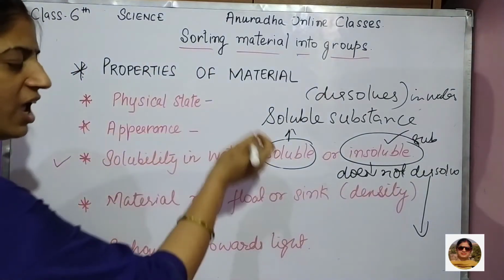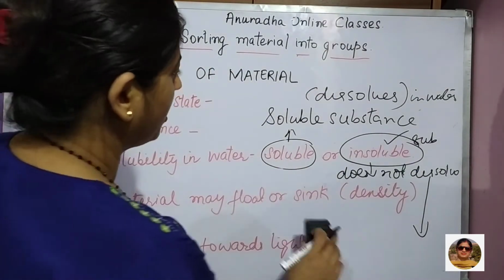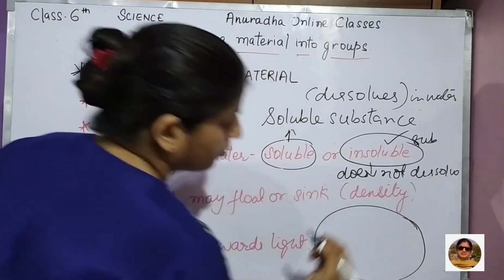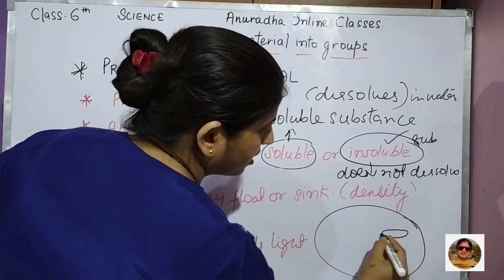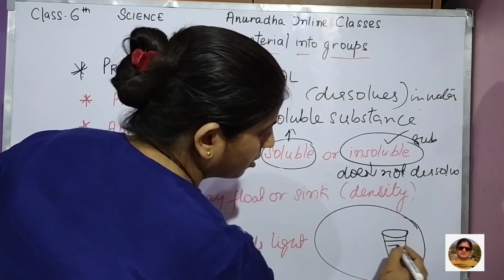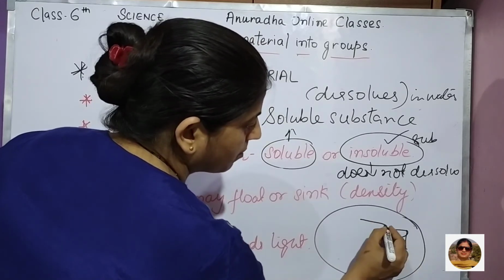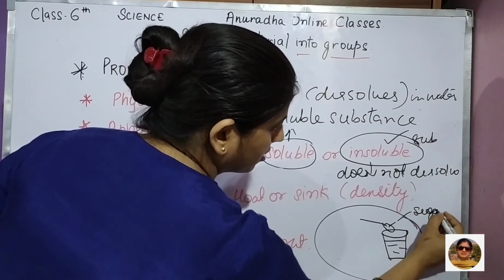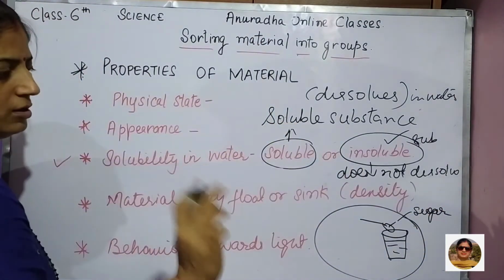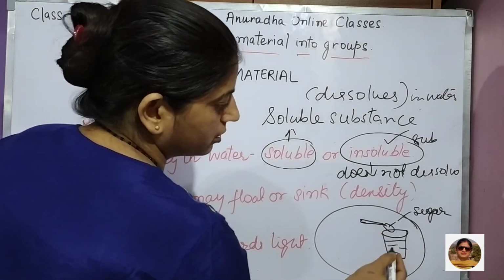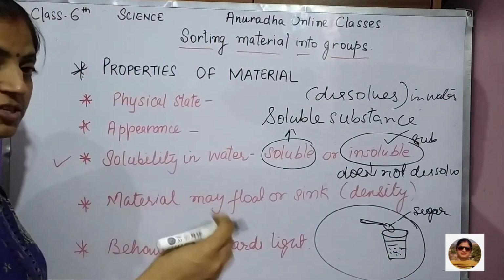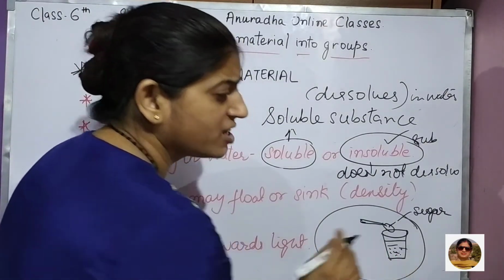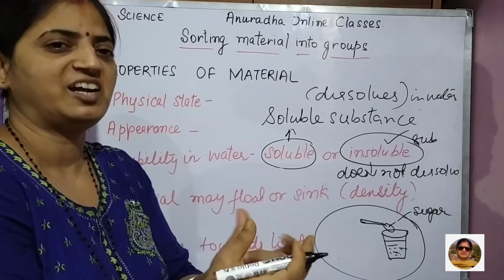Okay, can you name them? Suppose I have taken, okay, here I have taken a glass. Okay, here water is filled in it. मैंने 1 चम्मच शुगर इसके अंदर डाल दिया. Right, I just put 1 teaspoon of sugar. Okay, after some time when you stir it, you can see after some time that will completely dissolve.